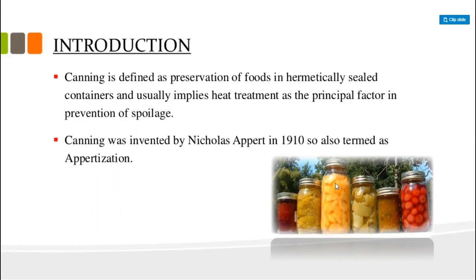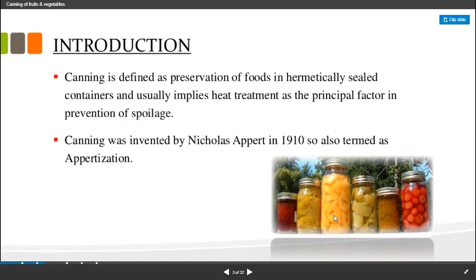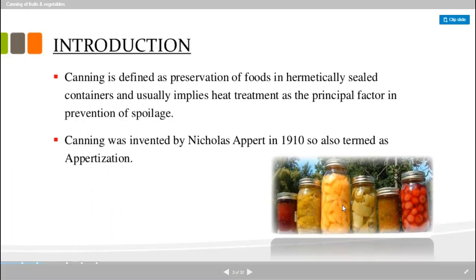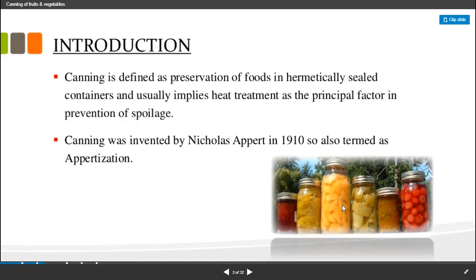Canning is mostly conducted in jars of glass and steel. In recent years, canned foods are in high demand.